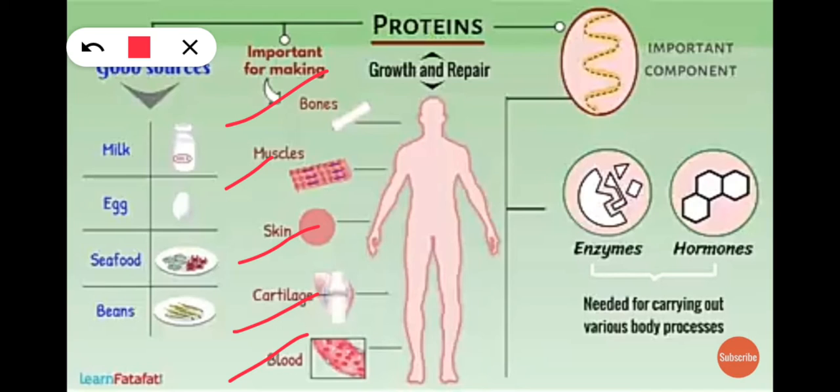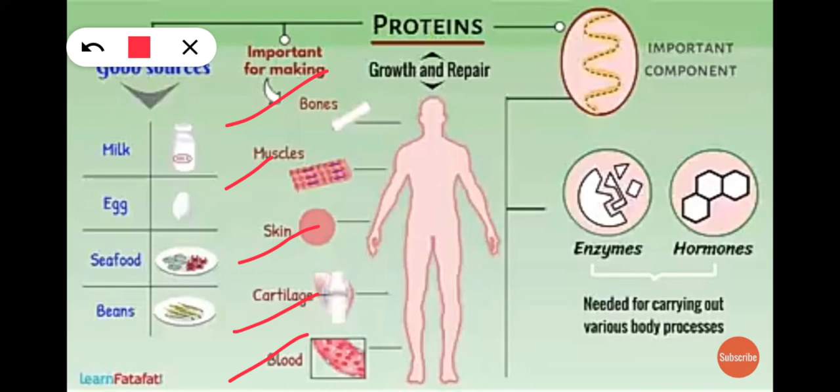And here one more important thing is that protein is very rich in some food items. So which are those food items? I'll show you that. And here one more thing is that protein will help us to fight diseases and infections. Okay. And protein will help for building new cells as well as repairing worn out cells.